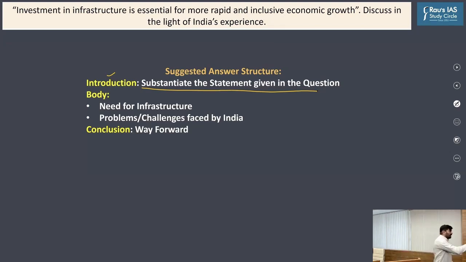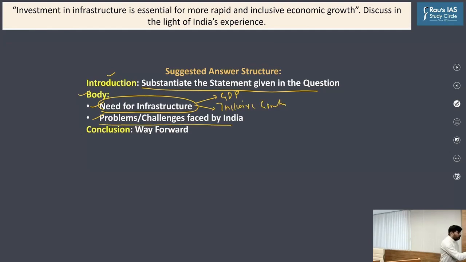And then in the body, there can be 2 dimensions, that is, need and benefit of infrastructure, in particular how the infrastructure sector will help us promote high GDP growth rate and inclusive growth. And then to what extent India has been able to leverage infrastructure as a tool. And then in the conclusion, a way forward or some strategies. That's it. So let's look at the suggested answer to this question.